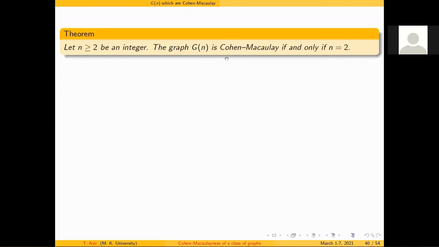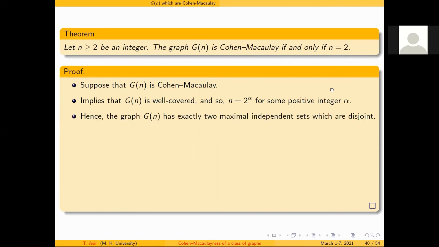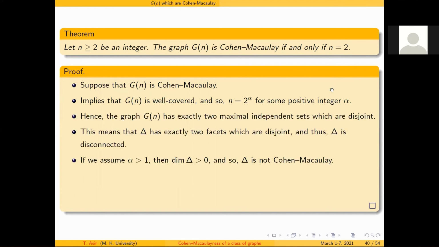Using this theorem, we construct our main theorem that G of n is Cohen-Macaulay if and only if n equals 2. From the well-coveredness, I have a prime power, and all the prime powers give well covered graphs. As we have already seen, these well covered graphs are nothing but the complete bipartite graphs K of n by 2 comma n by 2. A complete bipartite graph is Cohen-Macaulay only if it is K 1 comma 1. So in that case, I conclude that n equals 2. Using these results, we prove the theorem for G of n.